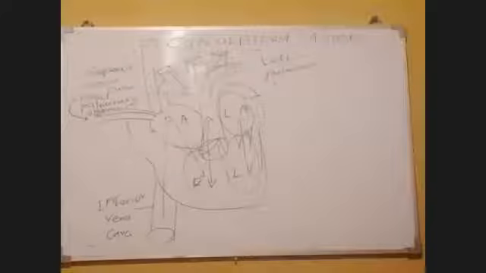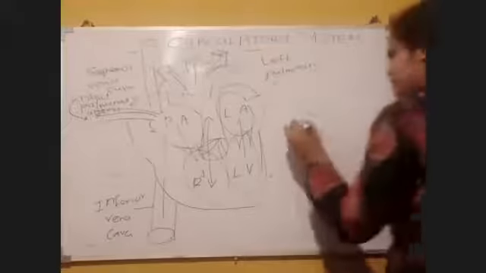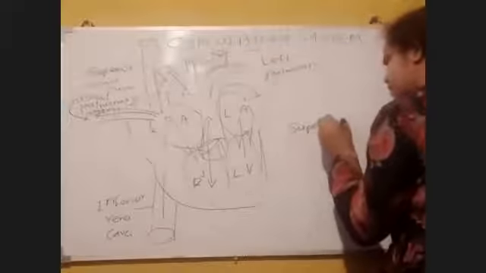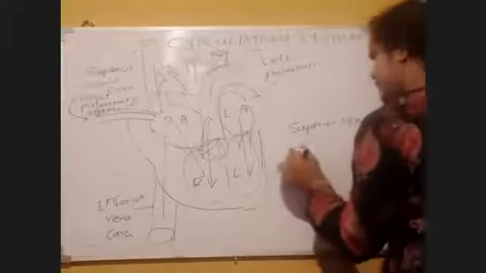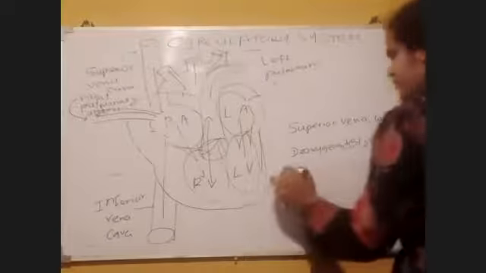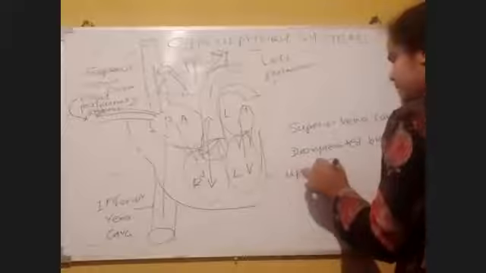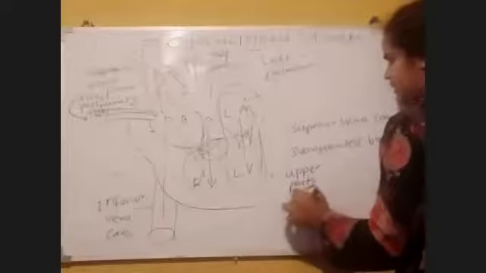Okay, like this. Okay, write like this. So superior vena cava, which brings deoxygenated blood from upper parts of the body.